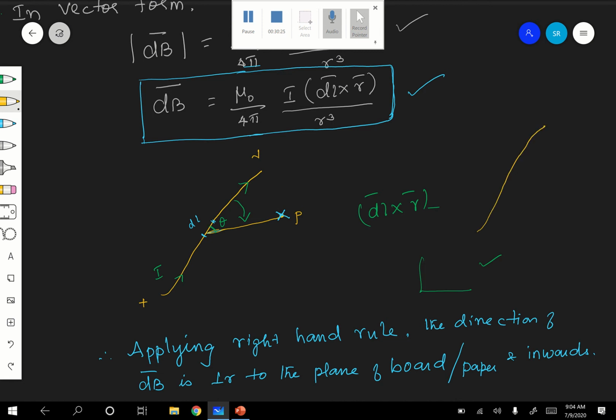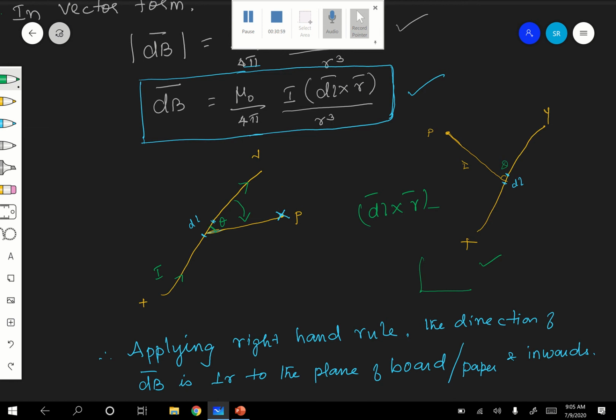This is the wire xy, and this is your current element dl, and my point of interest is here to the left, because anywhere you can have a point. This is the position vector r, and this is theta.